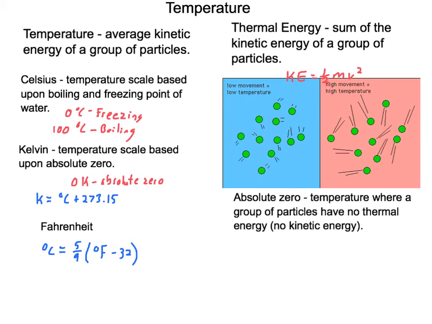Now, Celsius is based upon the freezing and boiling point of water. Kelvin is based upon an idea called absolute zero, where 0 Kelvin, not degrees Kelvin, just Kelvin. Celsius is degrees Celsius, but Kelvin is based upon absolute zero. That's the temperature where a group of particles have no more thermal energy, meaning no more kinetic energy.